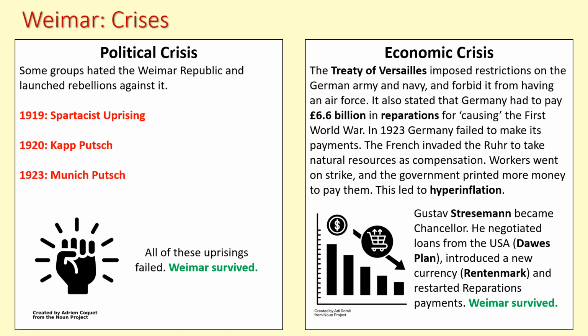So on the one hand, you have these political crises that develop. In 1919, the Weimar government signed the Treaty of Versailles. That is the peace treaty that ended the First World War. Now, there's a lot of economic consequences for that, which I'll talk more about in a moment, but there's big political consequences as well. The Treaty of Versailles greatly restricted the German army, so it went down to about 100,000 men. They weren't allowed to have weapons such as tanks and aircraft, and they were greatly reduced on the amount of battleships they could have. For many people in Germany, this is a humiliating peace treaty.